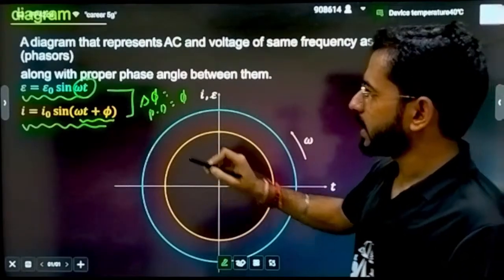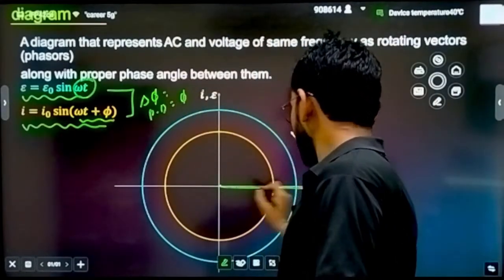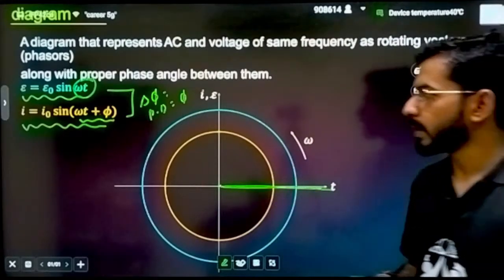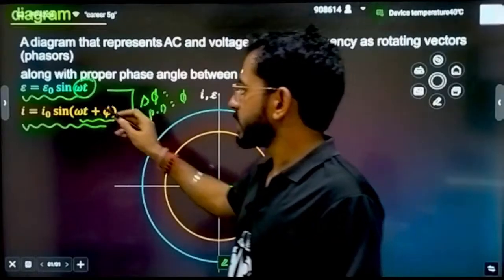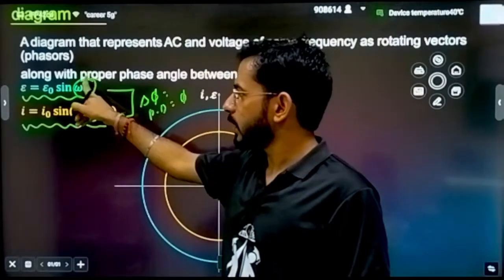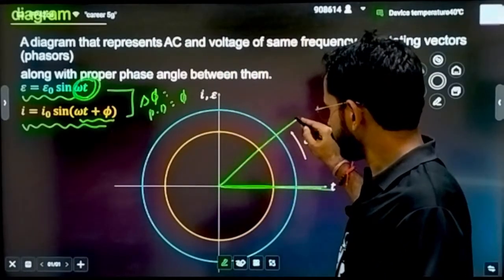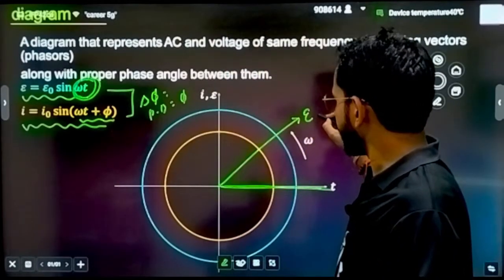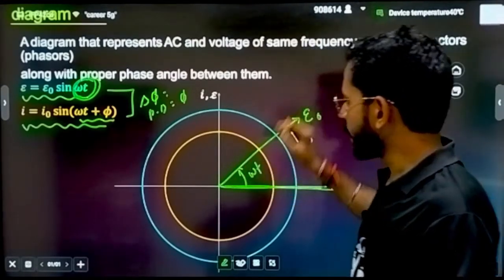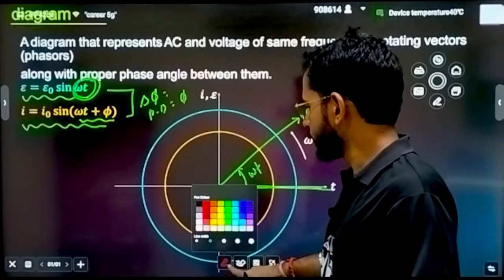Let's represent this also. Firstly, let's represent the EMF. This is taken as a reference line. This is always the angle that is equal to 0. From here all the reference that we used to take. Now tell me, what is the phase of EMF? If I talk about theta, this angle is omega t. So represent this at an angle of omega t. EMF, amplitude is E naught, and this angle is omega t, let's suppose.